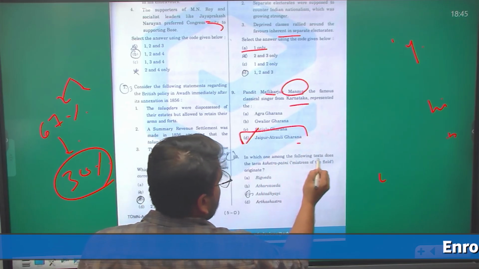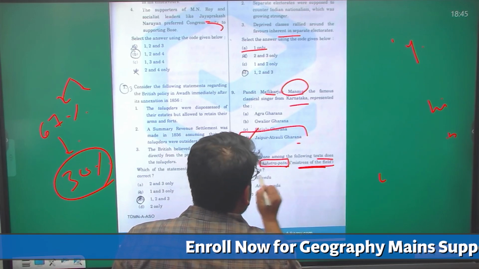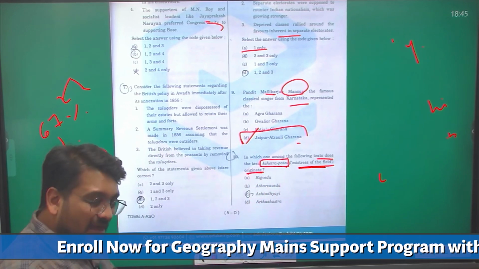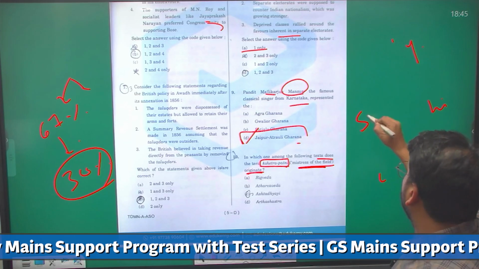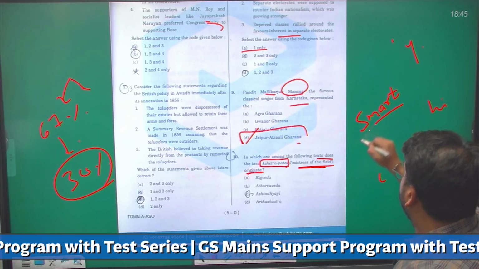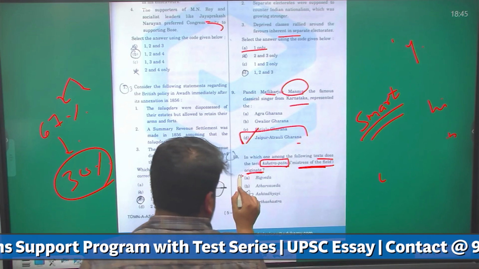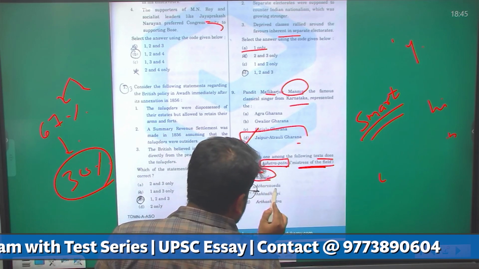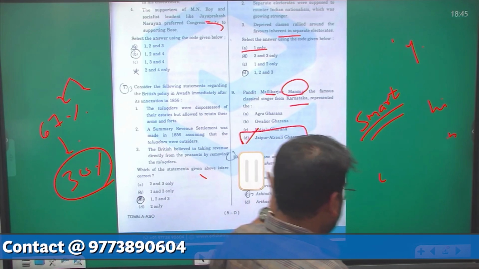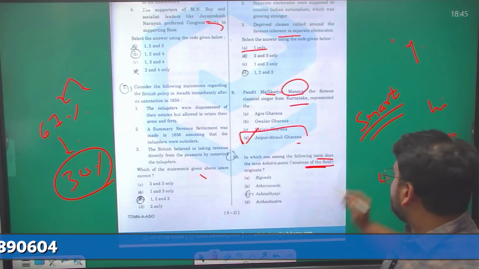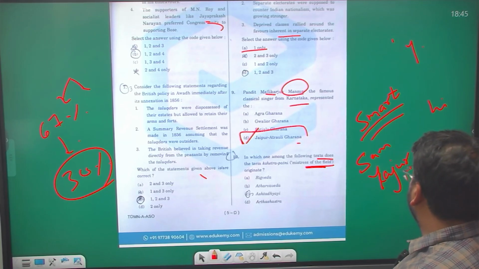In which among the following texts does the term Kshetrapatni, mistress of the field, originate? Now let us see how we could have reached the answer, or at least tried to smart guess such a question, right? So first I would see the two options. They are talking about two Vedas, Atharva Veda and Rig Veda. We all know Rig Veda has hymns. Then we have Samaveda, Yajurveda. Yajurveda is all about yajnas.